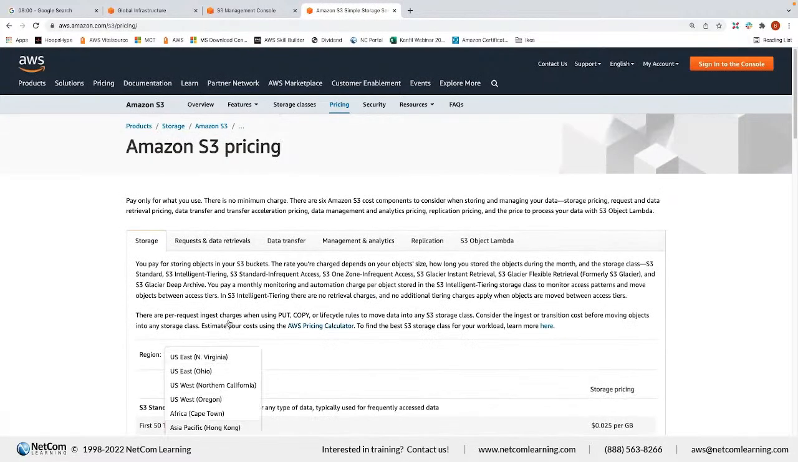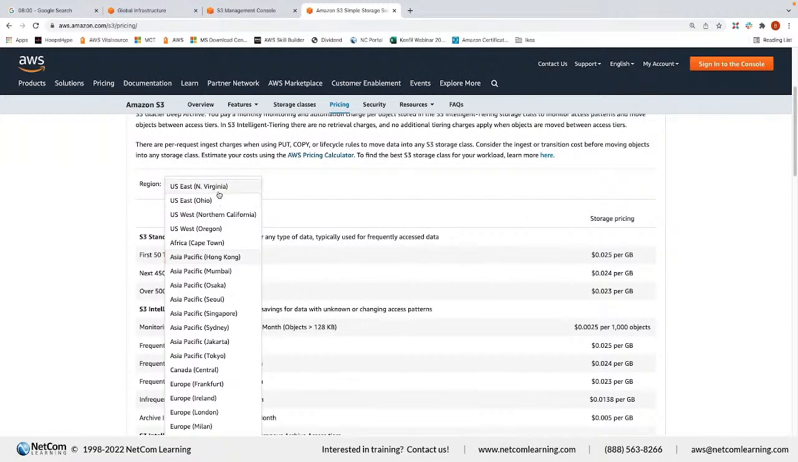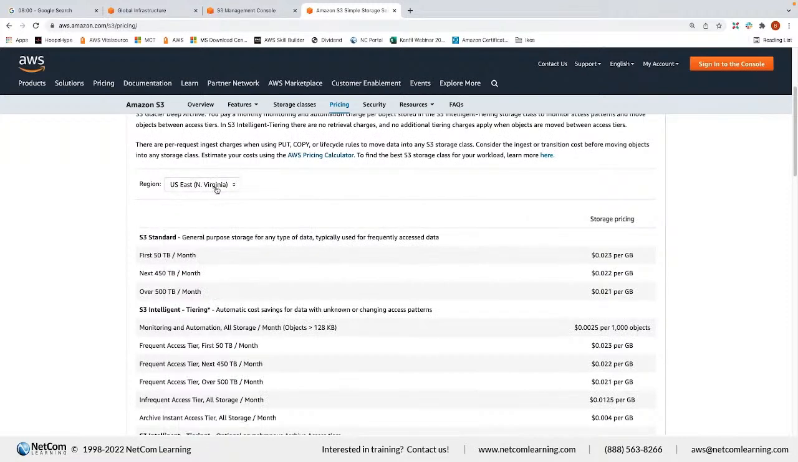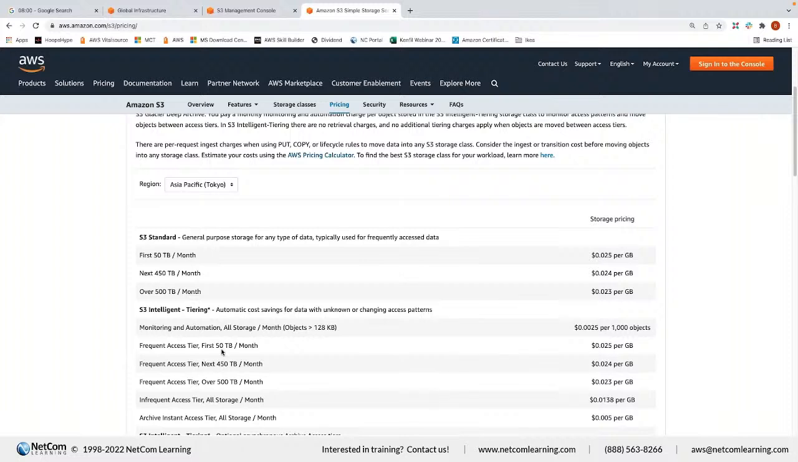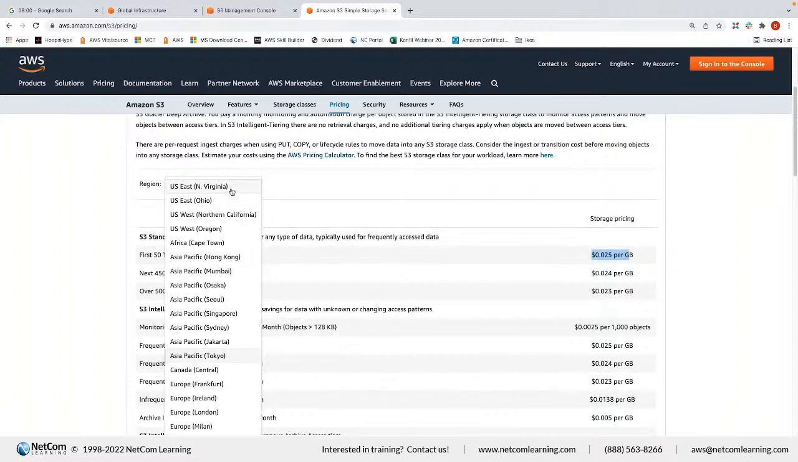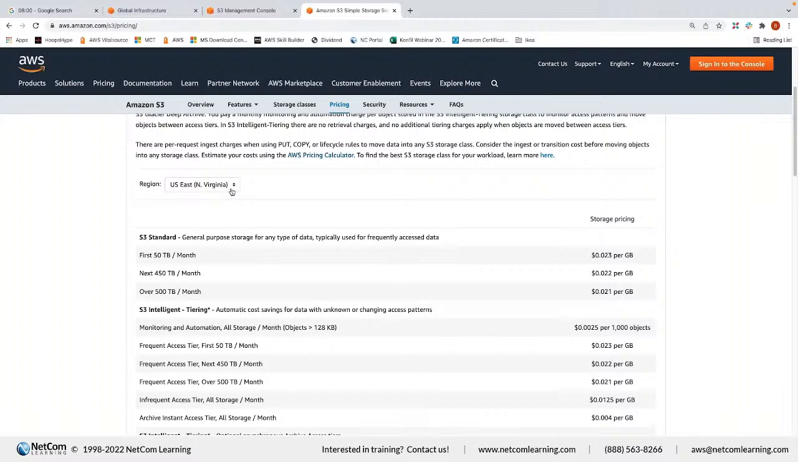So first of all, you need to select the region. Let's say Virginia. For S3 Standard, take a look at the storage price. It is 0.023. If you select another region, let's say Tokyo, the price may change. Tokyo is a little bit higher than the US. Normally, if the cost is lower, AWS charges you less.